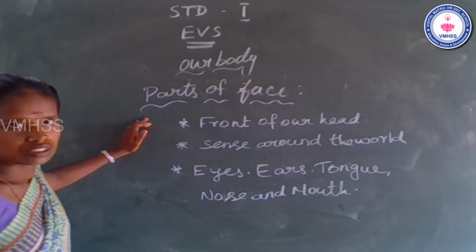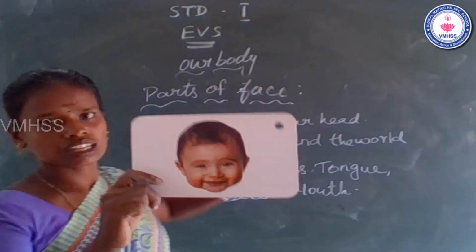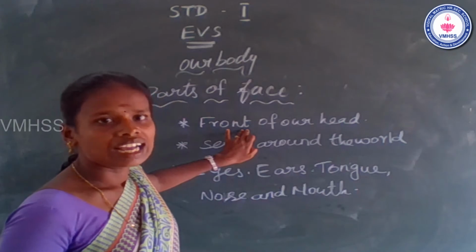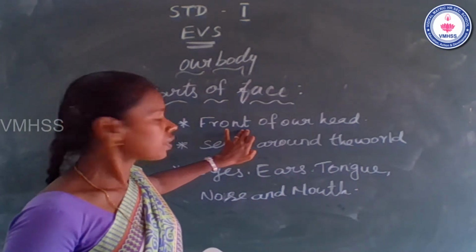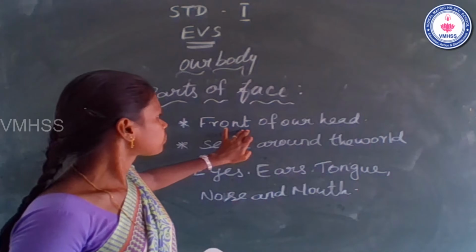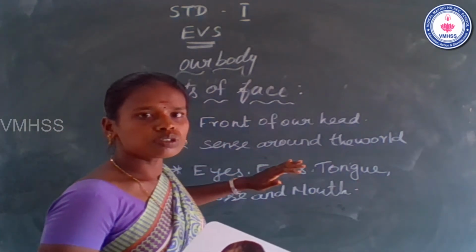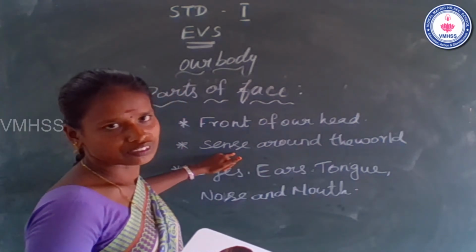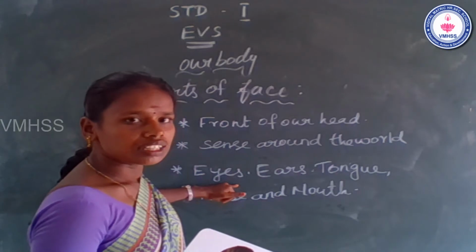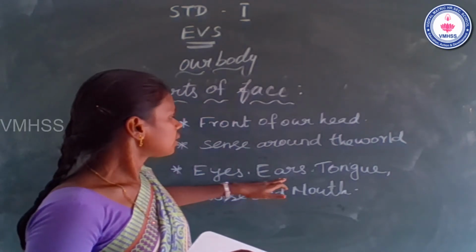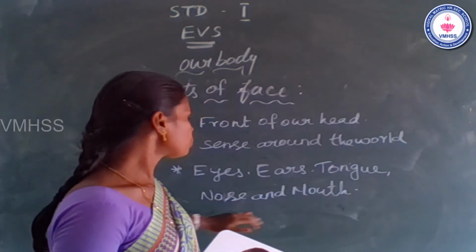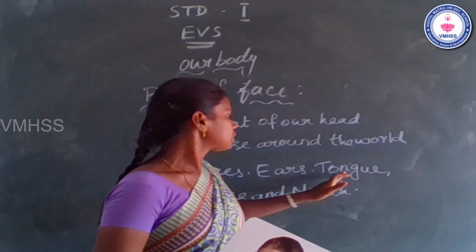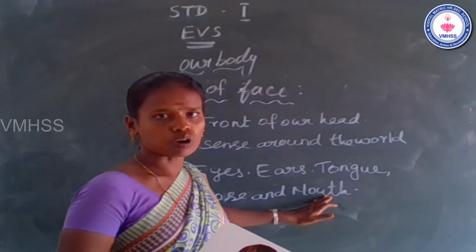Parts of face. See the flashcard. This is face. It is the front of our head. It helps us to sense around the world. Yeah, there are eyes, ears, tongue, nose, and mouth.